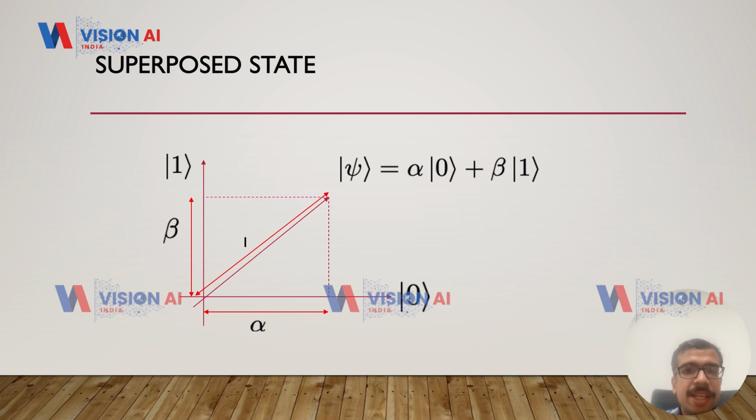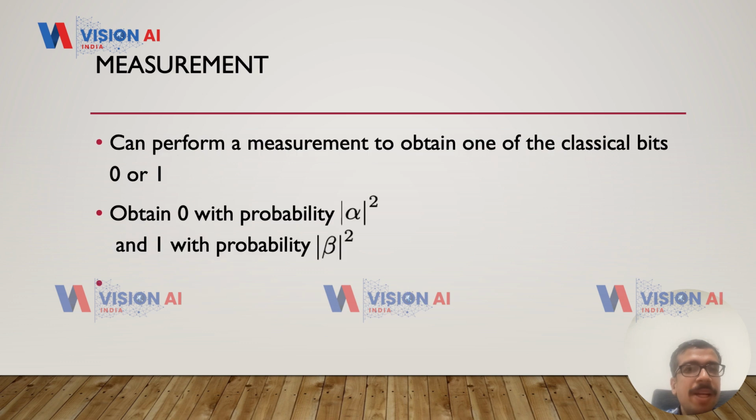Now, for a superposed state ket psi, alpha ket 0 plus beta ket 1, what do these alpha and beta even mean? The idea is that if you make a measurement, you will get one of these two classical bits, either 0 or 1. And mod alpha squared and mod beta squared are the probabilities of getting a 0 or a 1.